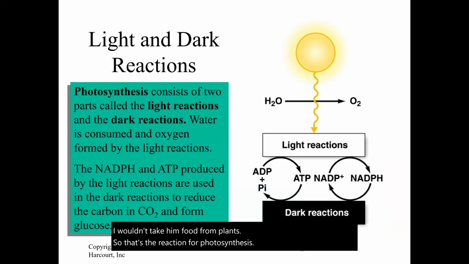And photosynthesis has two parts. It has a light reaction and a dark reaction. And water is consumed and oxygen is formed by that light reaction. And then the dark reaction takes CO2 and forms the glucose that we then take into our bodies when we eat plants.